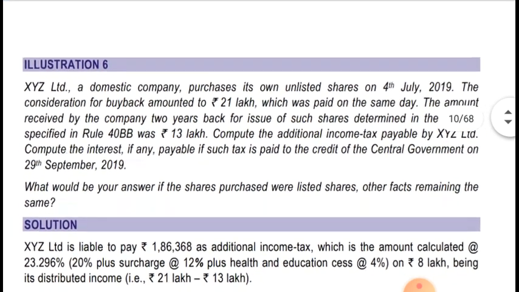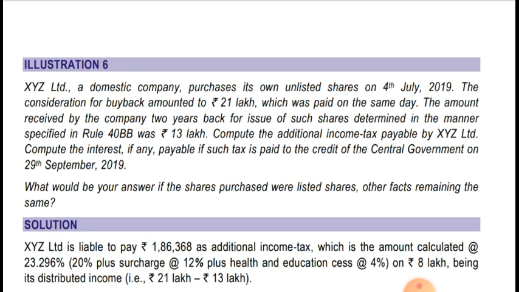Now moving to illustration number 6. XYZ Limited, a domestic company, purchased its own unlisted shares on 4th July 2019. This is the case of buyback of shares. So in this case the company is buying back its unlisted shares on 4th July 2019.